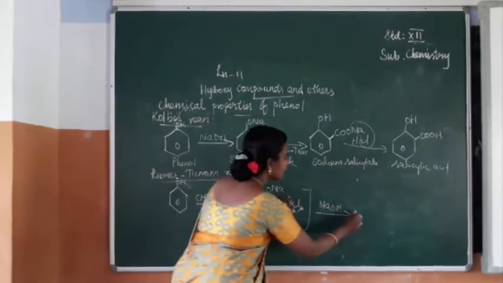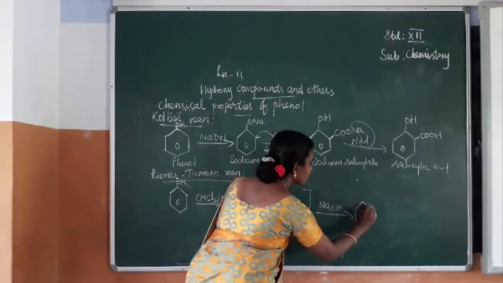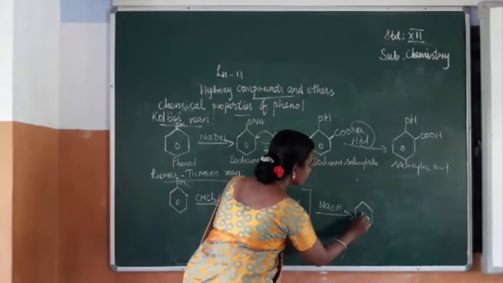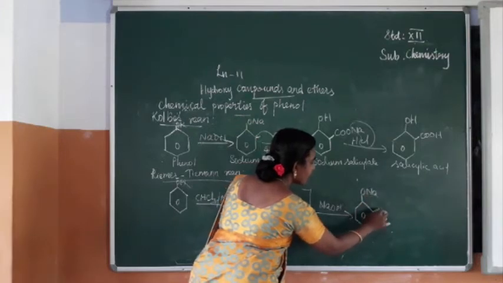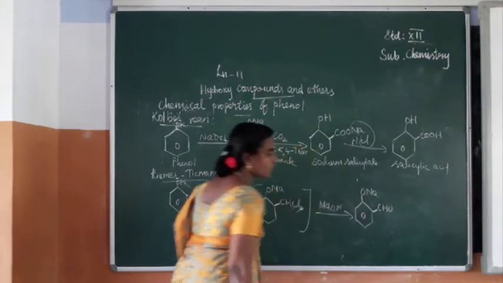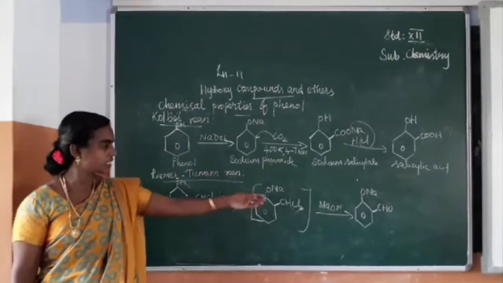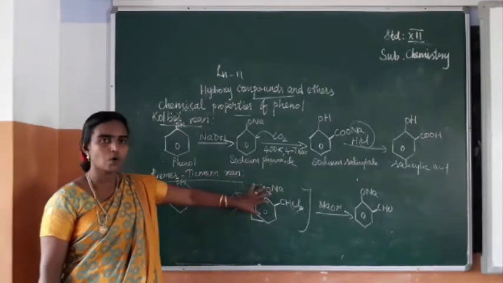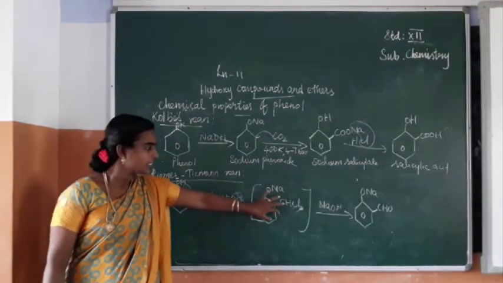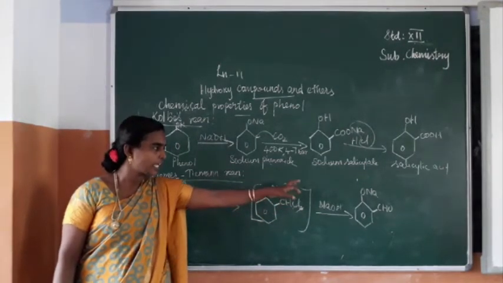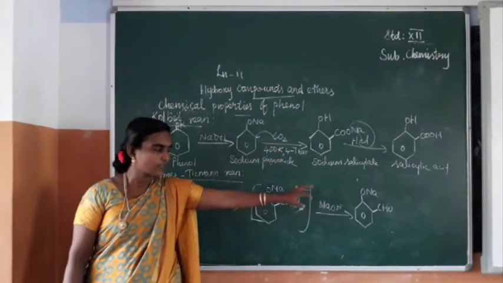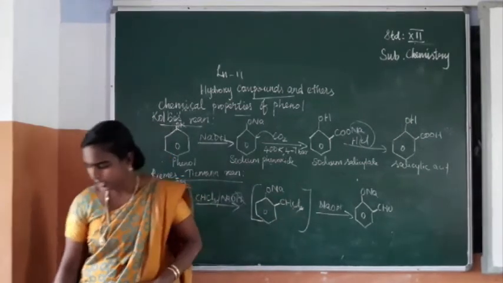So you can get here ONa and in this position CH2. Is it clear up to this step? So first we have got an unstable product. This unstable product on further reaction with NaOH forms the substitution ONa and CHO, isn't it?